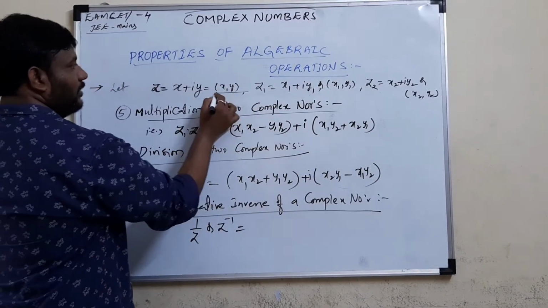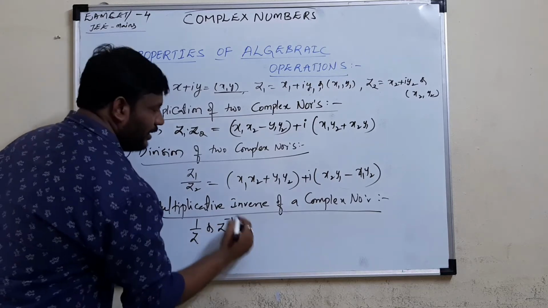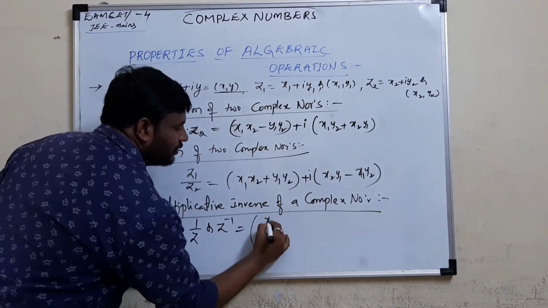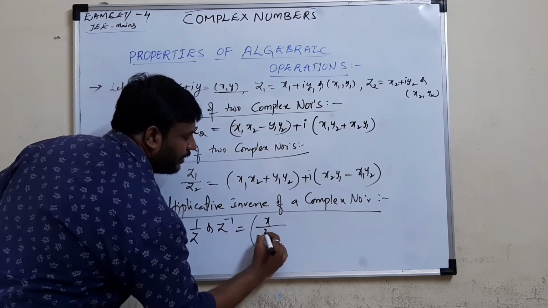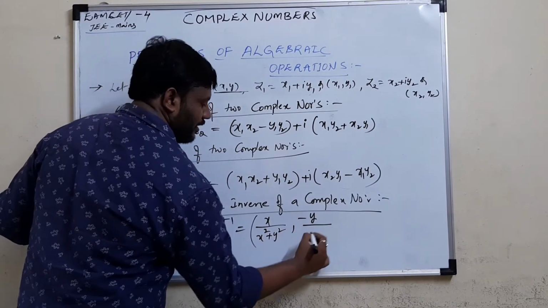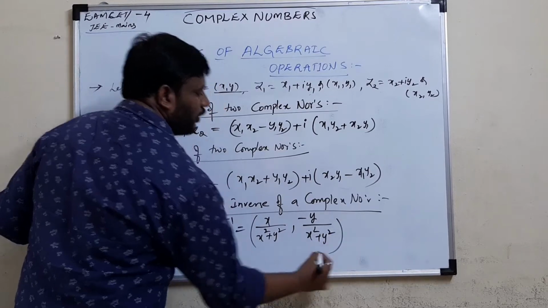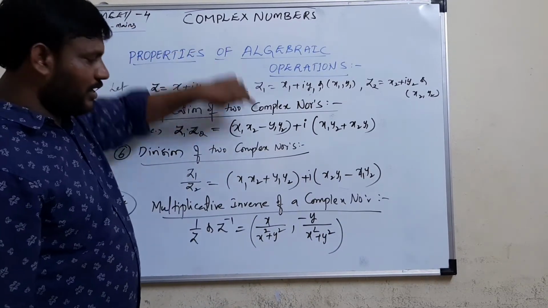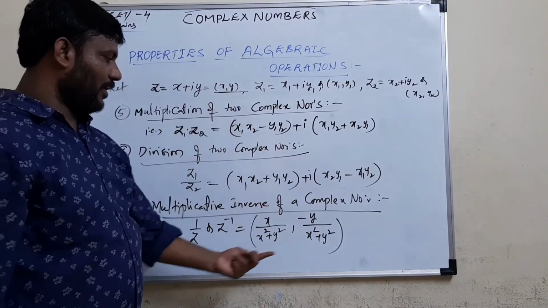Suppose I take z, if it is x plus I y or x comma y. If it is x plus I y format, you get x by x square plus y square, comma, minus y by x square plus y square. You get the opposite sign here. If it is y, you get minus. If it is x comma y, okay.